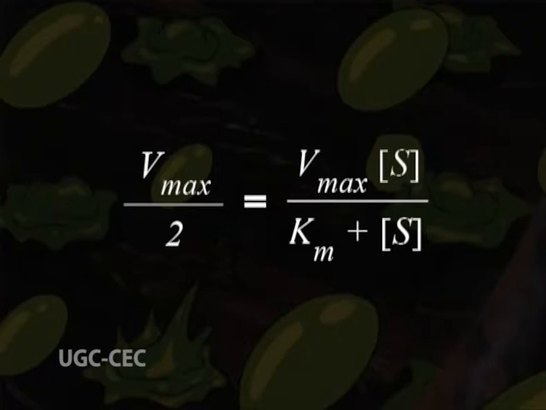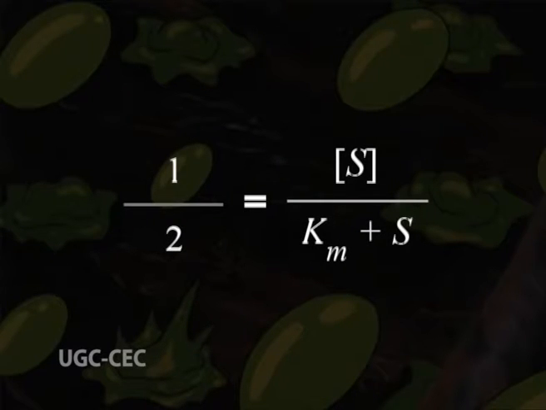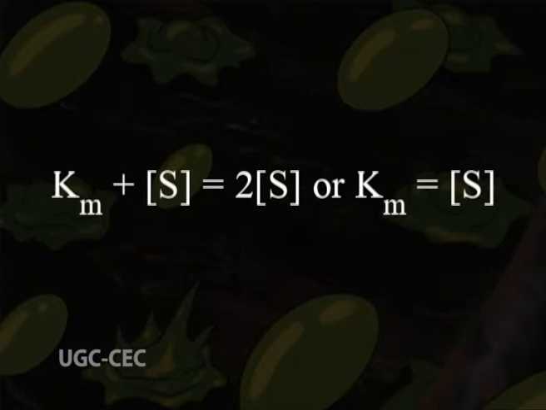Hence, Vmax divided by 2 is equal to Vmax into S upon Km plus S. Upon simplification, 1 upon 2 is equal to S divided by Km plus S. After solving for Km, we get Km plus S is equal to 2 into S, or Km is equal to S. This is the very useful practical definition of Km.